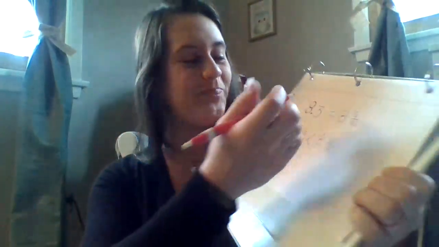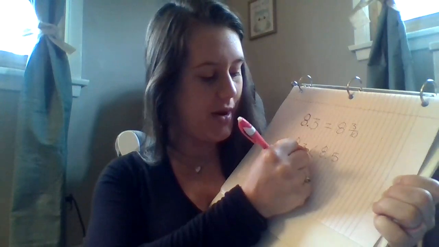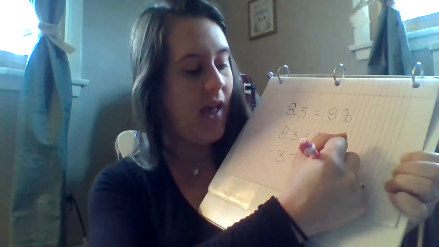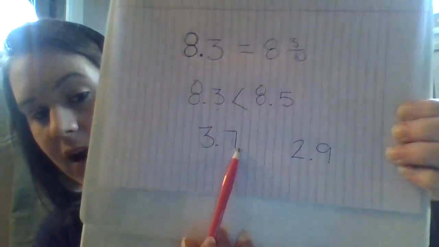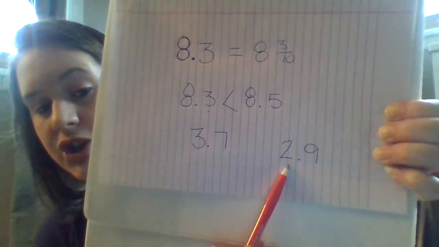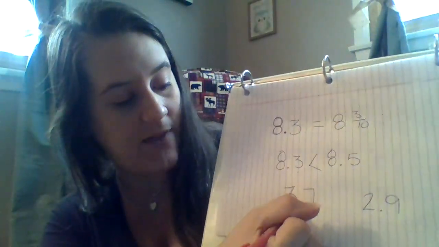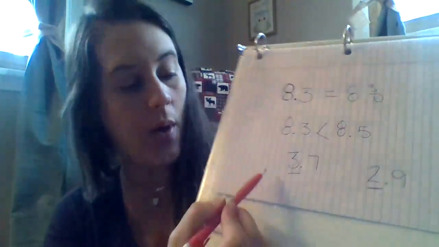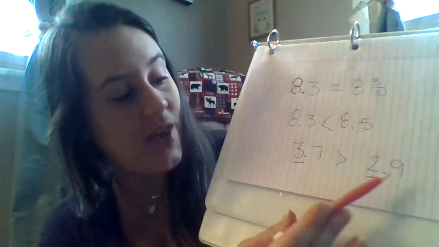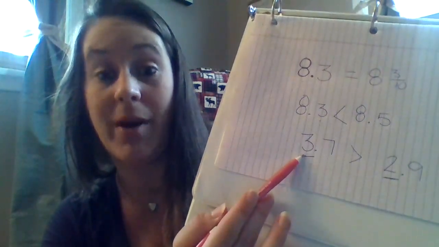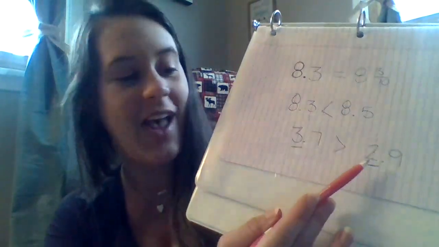Let's try another one. This time, we're going to do 3 and 7/10 and 2 and 9/10. So remember, we're going to start with the whole number. So I have a 3 and a 2. Well, 3 is greater than 2, so I'm going to do the greater than sign. Even though 9 is more than 7, we always start with the whole number first. So 3 is more than 2, so 3 and 7/10 is greater than 2 and 9/10.